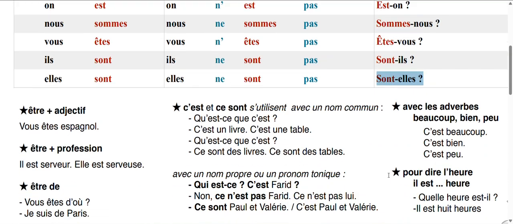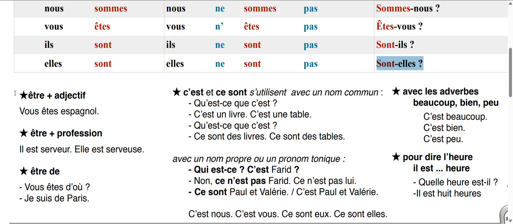Okay. Now we will see the examples. Of course, we always use examples to help you understand. Être plus adjectif. For example, vous êtes espagnol. Vous êtes espagnol? So you are Spanish. Être plus profession. This is basically nationality instead of adjective. So, il est serveur. He is a waiter. Elle est serveuse. She is a waitress. So we add use because she is feminine.